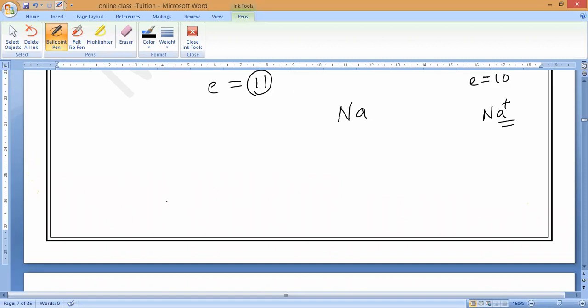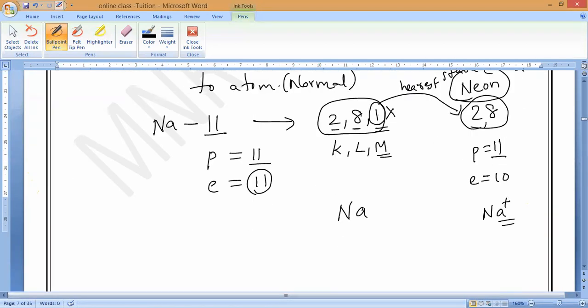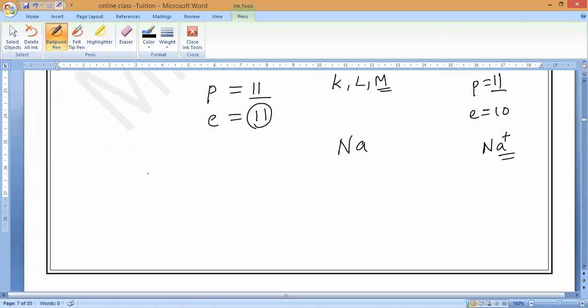Next, observe very carefully, guys. The total mass is 23. So a cation has fewer electrons than protons. Compared to the normal atom, the number of electrons is less. That is the first point. The second point to remember: in a cation, the proton count is more and the electron count is less. You have to write it.